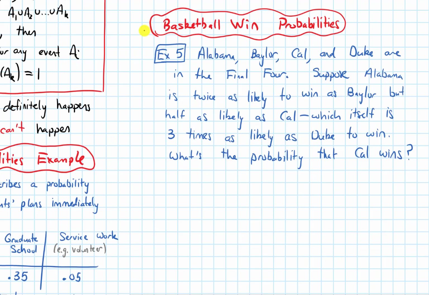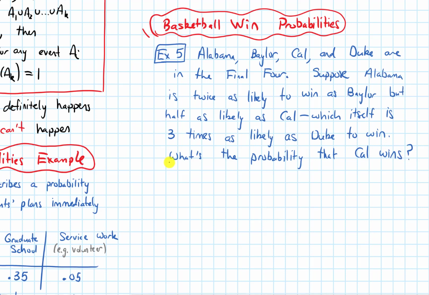In this video, we will do an example on basketball win probabilities. The example says Alabama, Baylor, Cal, and Duke are in the Final Four. The Final Four is just a name for the last four teams that are still in a college basketball tournament. Suppose Alabama is twice as likely to win as Baylor, but half as likely as Cal, which itself is 3 times as likely as Duke to win. What's the probability that Cal wins?